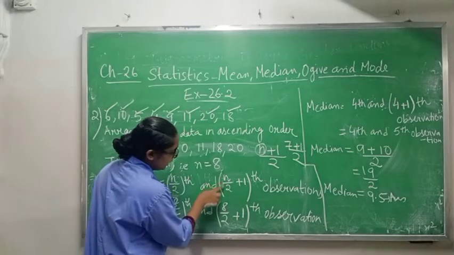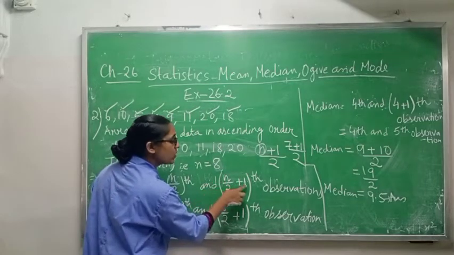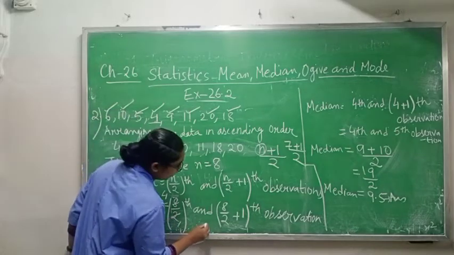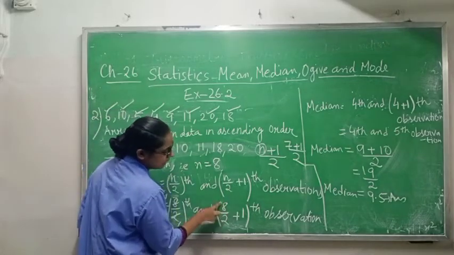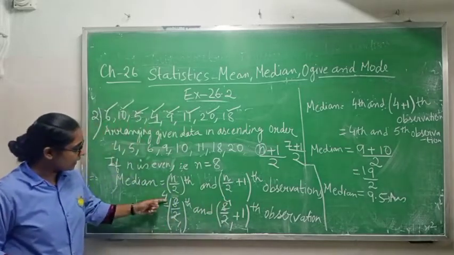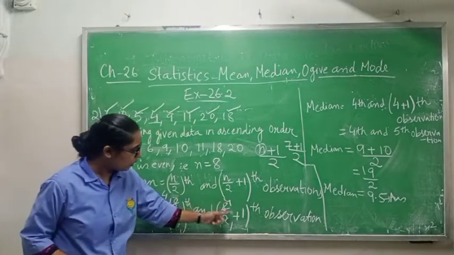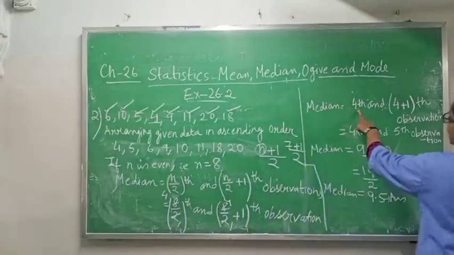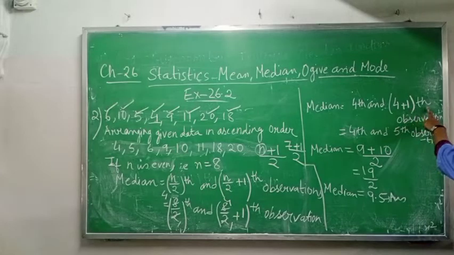But if it is written separately, n by 2 plus 1, as in this question, then you can cancel this 2. So 2 ones are 2, 2 fours are 8. Here we are getting the 4th and 4 plus 1th observation. I have written here the median as the 4th and 4 plus 1th observation.